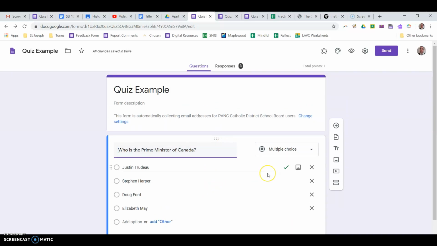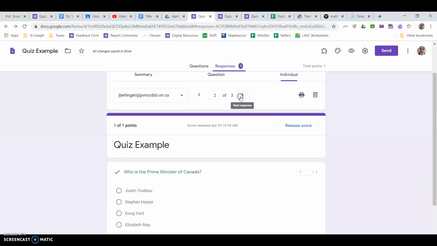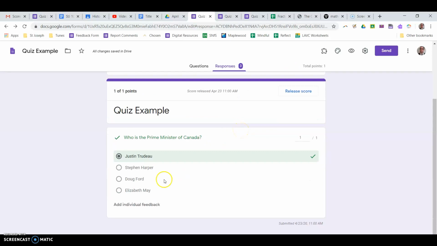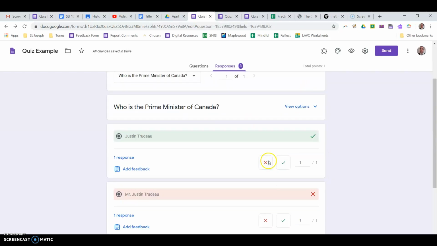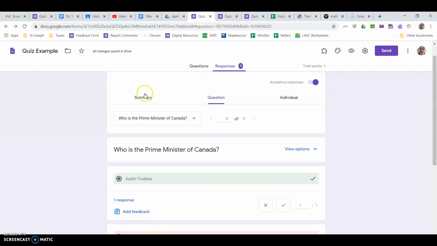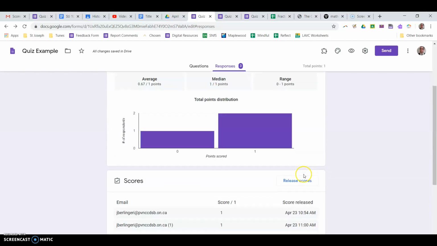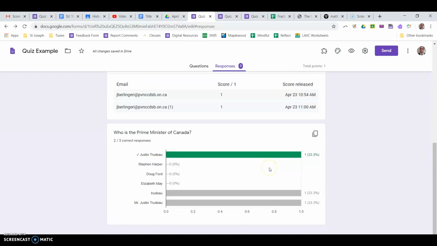So you make your form, and then when it's done, if you go to responses, and I'm still at individual, here's the third one I filled out. It shows me total points, and then it will show you individual. Google will also break it down by questions. Now in this place I only have one question, but in the summary tab, you can break it down by who got what score and break it down by questions as well. You can look at who answered what response. So there's lots of ways that it will pull apart the data for you.